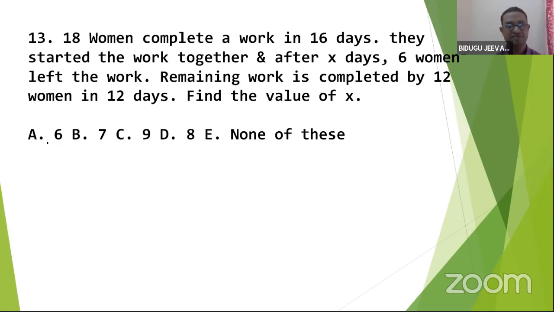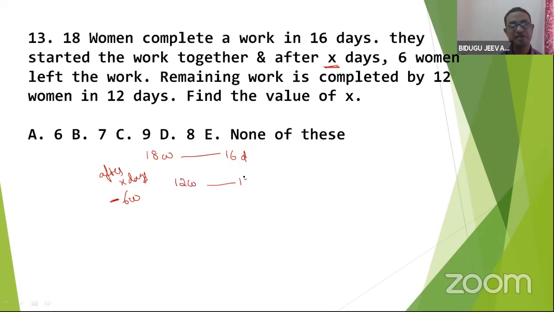"18 women complete a work in 16 days. They started the work together, and after X days, 6 women left. The remaining work is completed by 12 women in 12 days. Find the value of X." We don't know the number of days X.